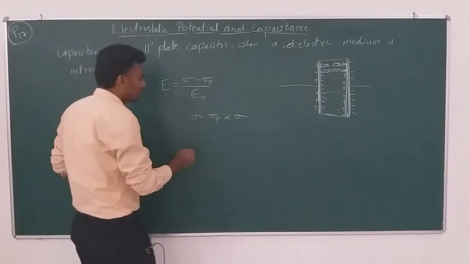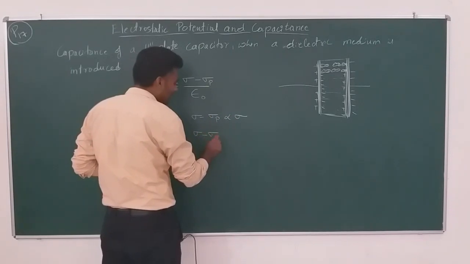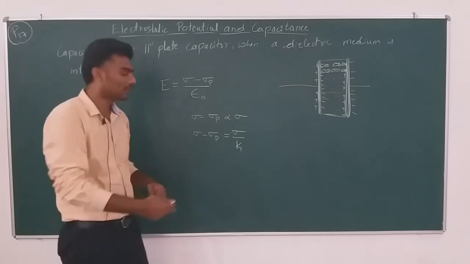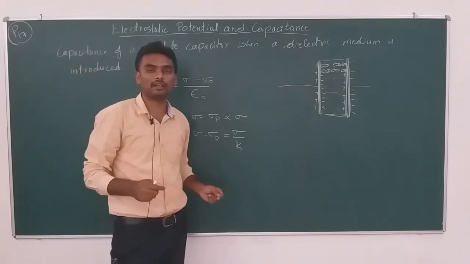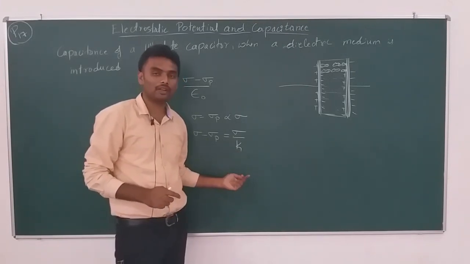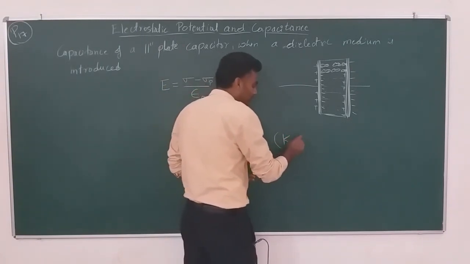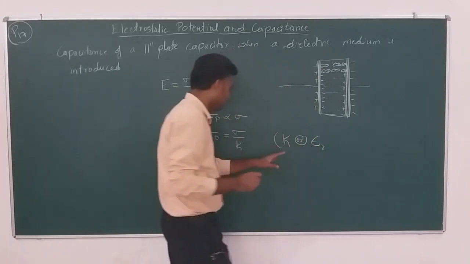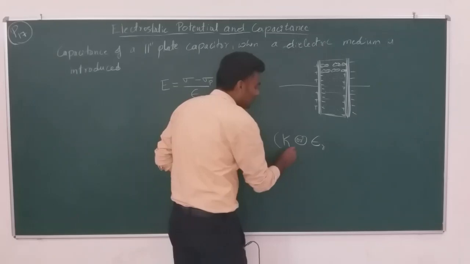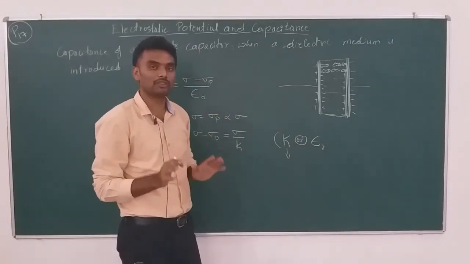In order to remove the proportionality, I will introduce that sigma minus sigma p is equal to sigma by k. In some references they have directly taken that as epsilon r, relative permittivity, that is fine, and in some references they have taken that as k. Both k and epsilon r are fine, they represent the same quantity, but they have different names. They are one and the same, keep that in mind.